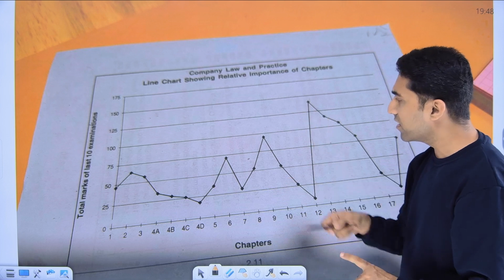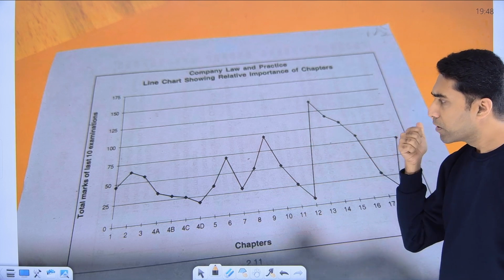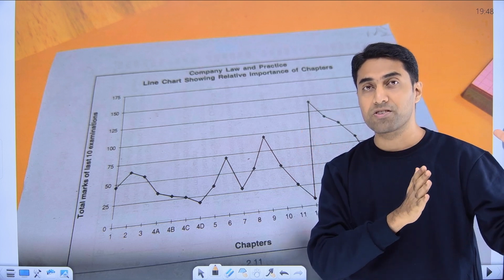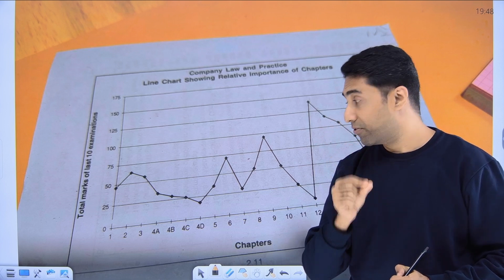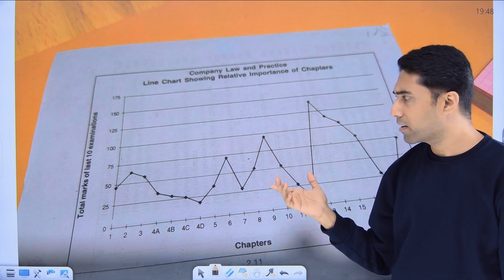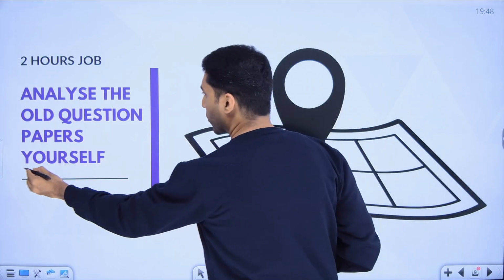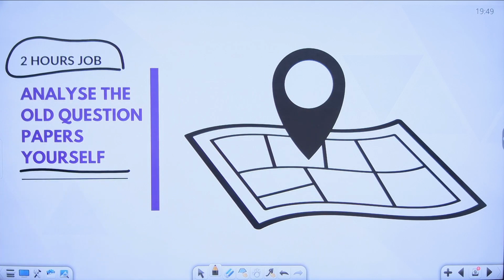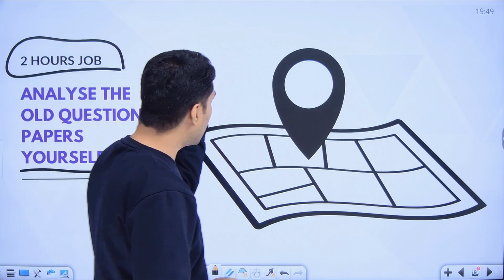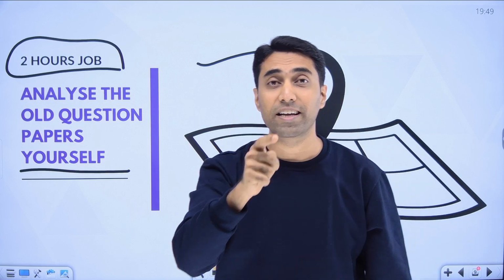If you look at the scanner, this is an image from the Suchita Prakashan scanner. It's a great book to understand the old questions by ICSI and what the weightage is. You can have a look at this book, but apart from looking at this chart, what you should really do is analyze the old question papers yourself by giving 2 hours to it. It's just a 2-hour job. It is your duty to look at it. So take the old question papers and then set a 2-hour stopwatch on your mobile, watch, or whatever electronic gadget you have. 2 hours.